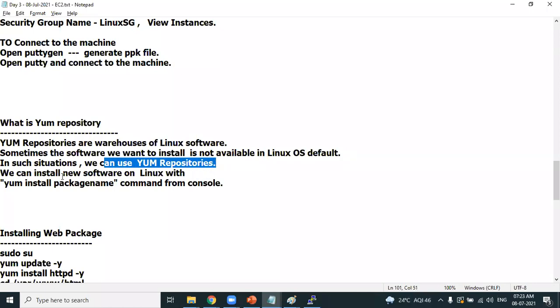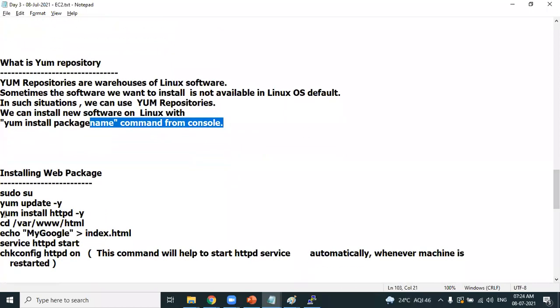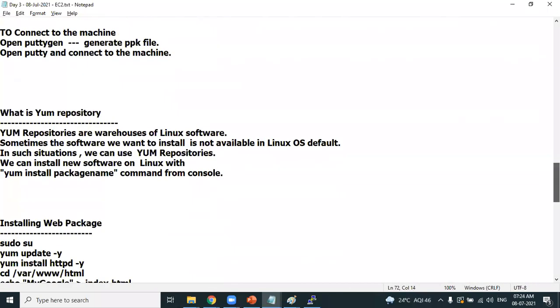We can install software on a Linux machine using the syntax yum install package name. Look at this: yum install httpd. That means I'm installing httpd. What is httpd? I have already discussed this. httpd is nothing but a web server. So how do you install a web server in your Linux operating system?